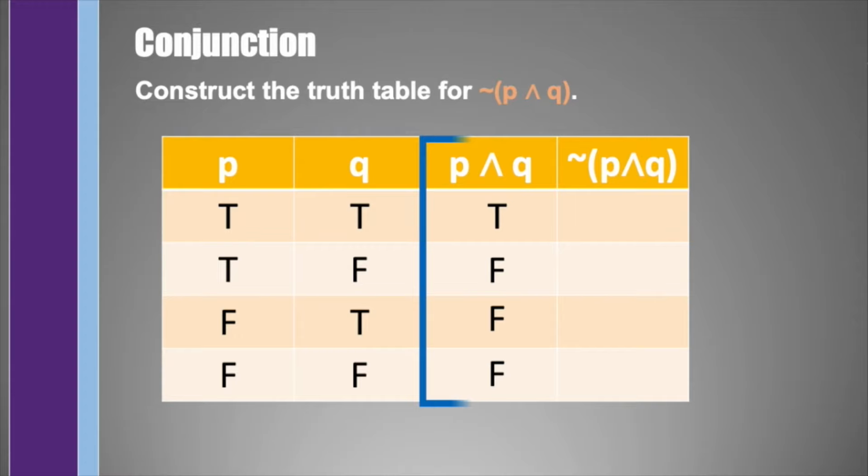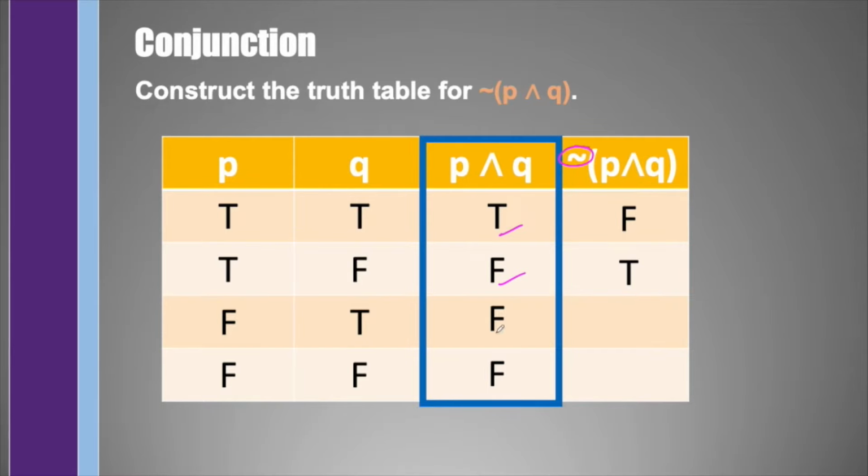And taking a look at the last column, we just have to negate all the values of P and Q. So true will be false, false will be true, false will be true, and false will be true.